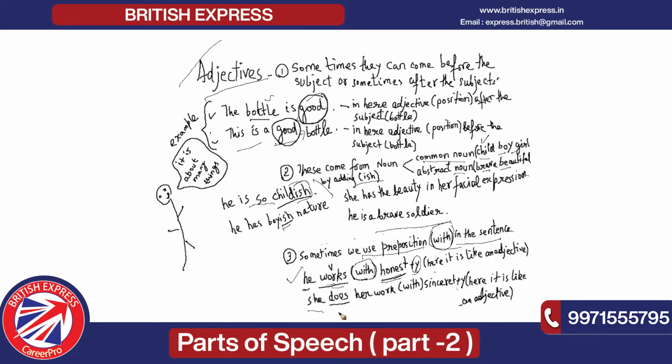The next sentence: she does her work with sincerity. Now this does is like a verb. Again I have added y to sincere. Now sincere is like your abstract noun, where I have added y, and it is now like an adjective. In the same case, honest also is like an abstract noun. I have added y and made it an adjective. I hope these three examples, these three points, have made clear what adjectives basically are.